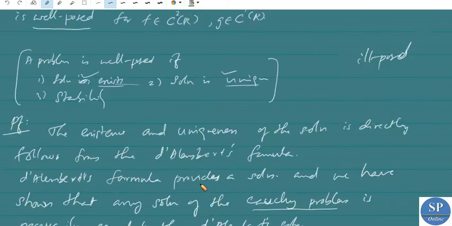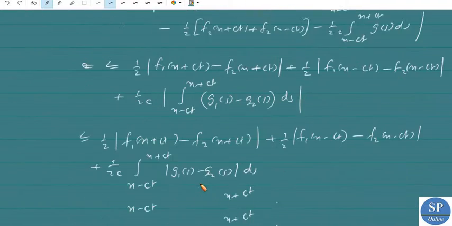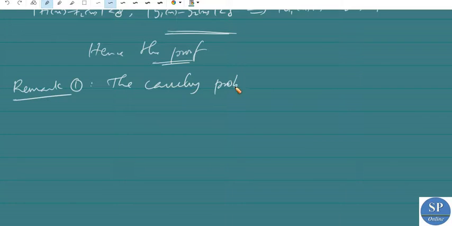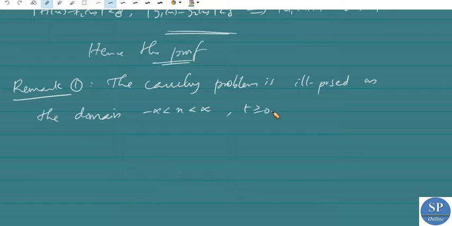Okay, now we have remark one. The Cauchy problem is ill posed on the domain minus infinity less than x less than infinity and t greater than or equal to 0.